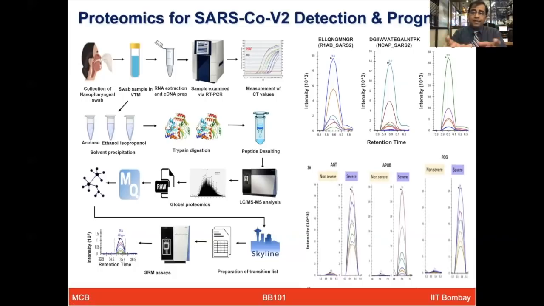And like these proteins, we were able to come up with a panel of proteins which could be useful for the patient's prognosis. You can make a prediction that a patient might be prone toward SARS-CoV-2 disease severity. And this could be very helpful for the clinicians to give more therapeutic intervention or probably hospital enrollment to these patients. So again, we have patented these, and if you're more interested, I'll be happy to talk in detail at some point.